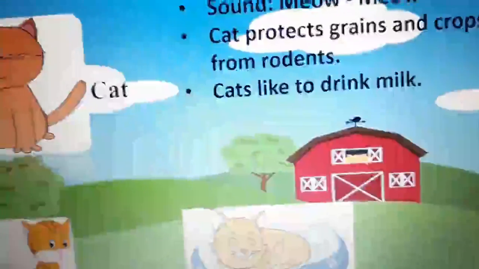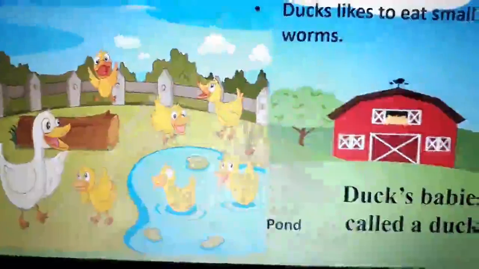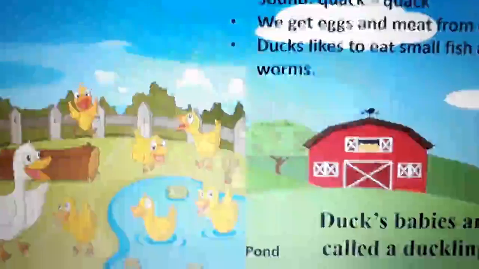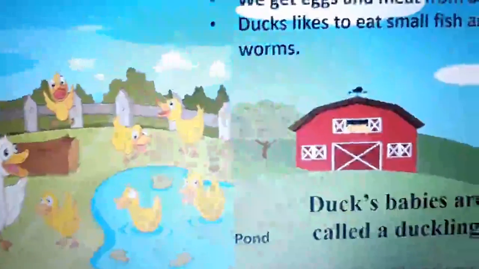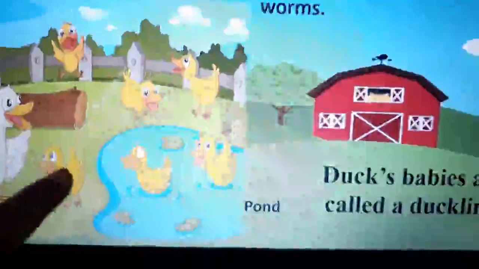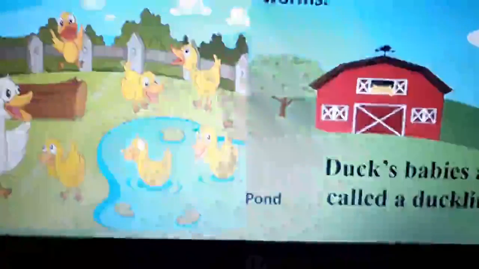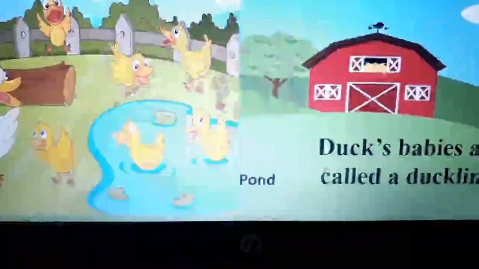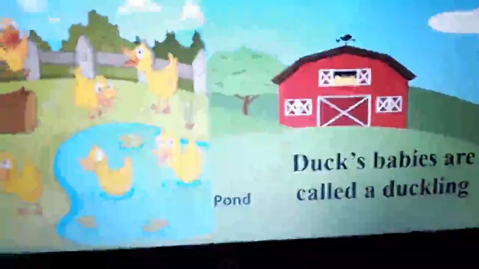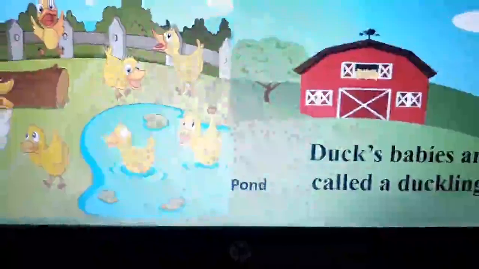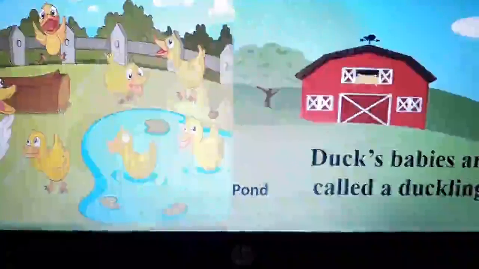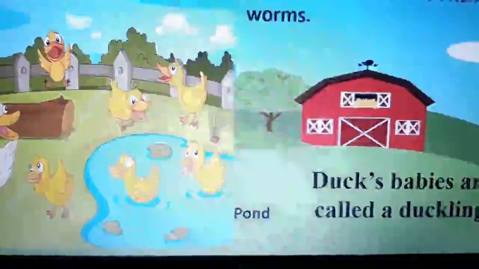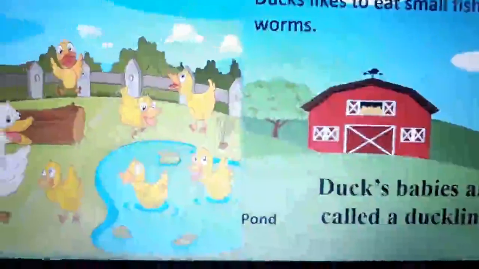Clear? Next one we have is a duck. Quack quack quack quack. So do you know, this is a duck, and these baby ducks, what are they called? They are called ducklings. What do we call them? Ducklings. And the pond is their house. They live in ponds. Clear? And you know what these ducks give us? They give us meat, they give us eggs. Clear?